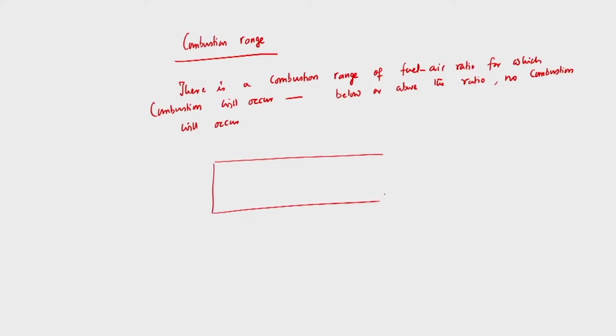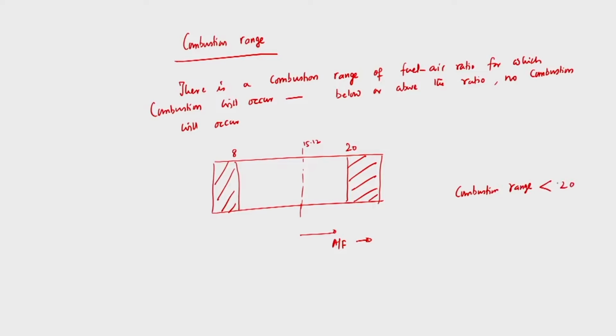So for this particular fuel, butane, which we have taken to calculate the chemically correct air fuel ratio, it is experimentally observed that if we write the range of combustion, 15.12 is the stoichiometric or chemically correct air fuel ratio, but it will operate between 8 and 20. So the combustion range for this particular fuel is within 8 and 20.